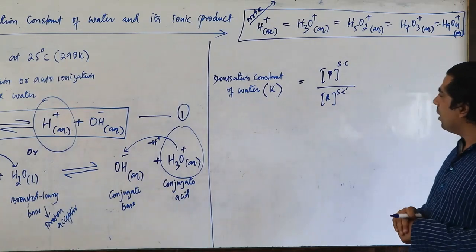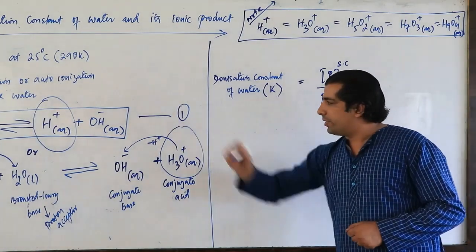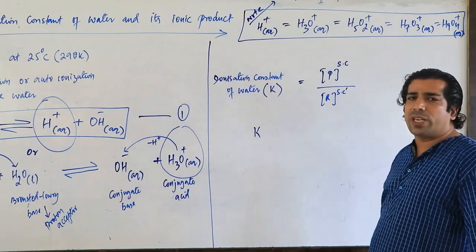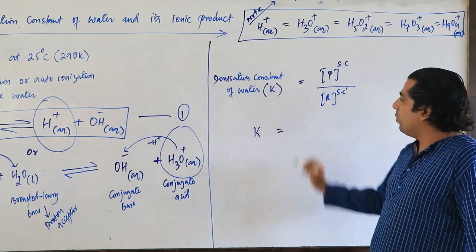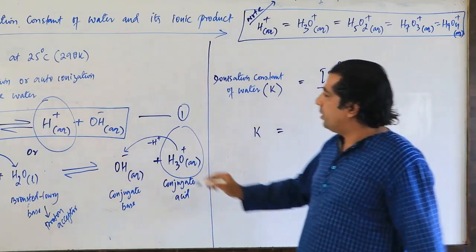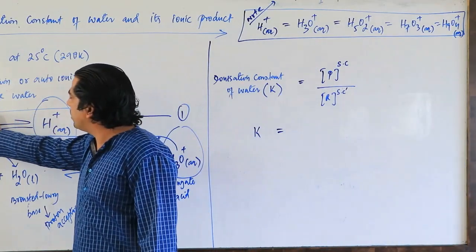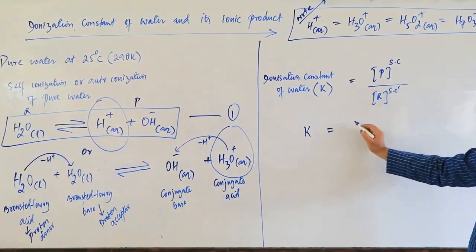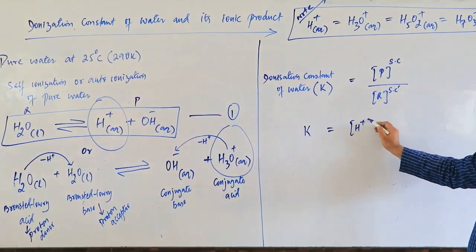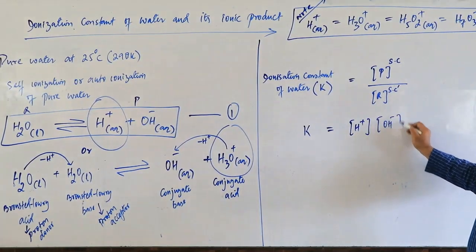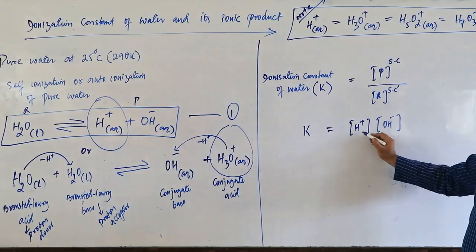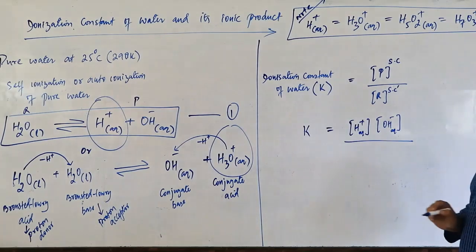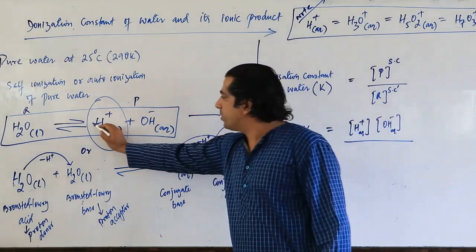Yes. So now, my dear friends, take the first reaction. In the first reaction, you will have K. K stands here for the ionization constant of water. You can write Kc also. It's equal to the molar concentration of products. These are my products and this is my reactant, let us suppose. Let us write down the products here first. What is your product? H plus into OH minus. Correct? And we know that this is aqueous, and this is also aqueous. So these are my products. How many times is it? One time and one time.